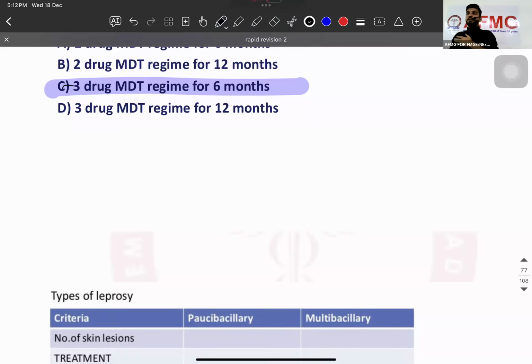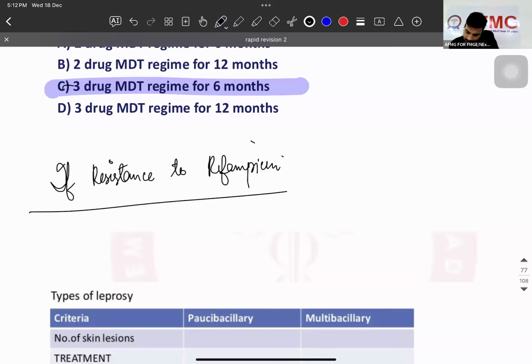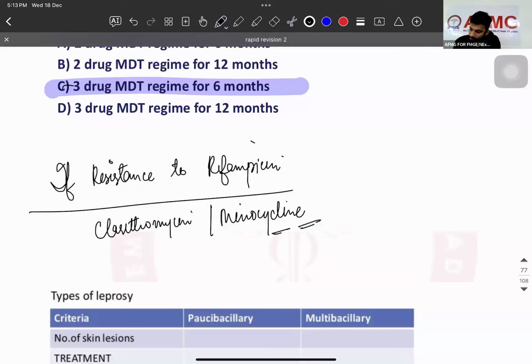So you have a patient coming to you with resistance to which drug? Rifampicin. In case of which disease? Leprosy. Now, what is the leprosy resistant treatment? पढ़ा है कहीं? Rifampicin resistance, sir, the drug we use is clarithromycin or minocycline. Now, my dear students, tell me what is the side effect of minocycline?